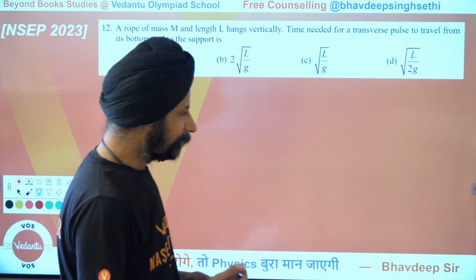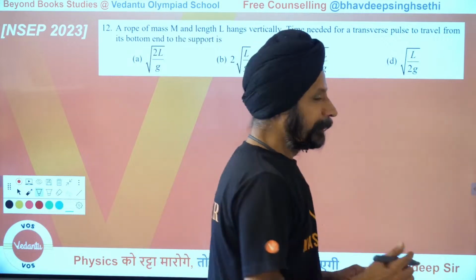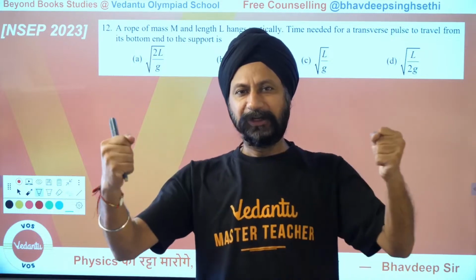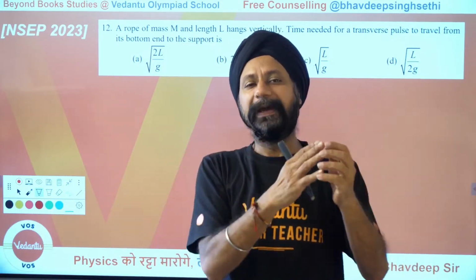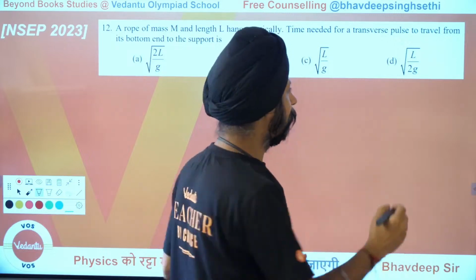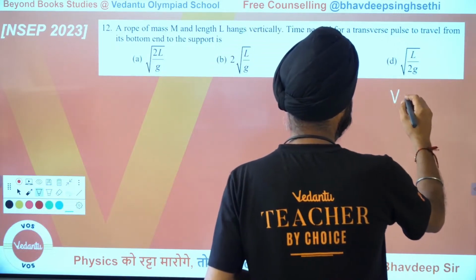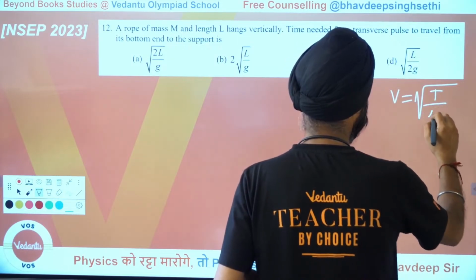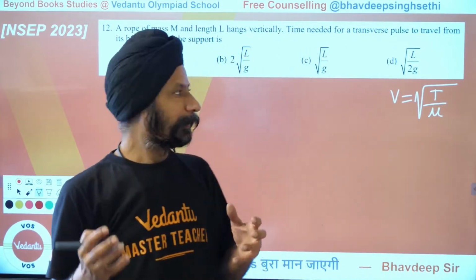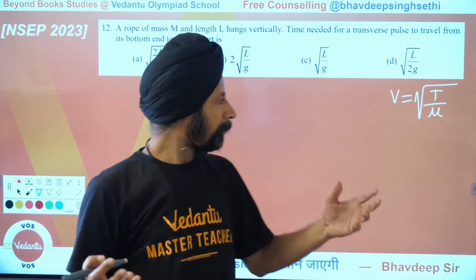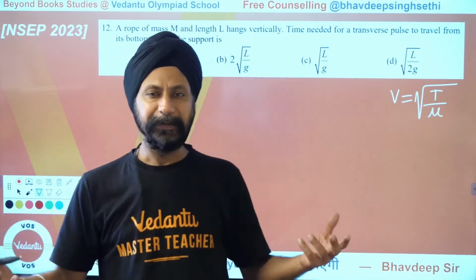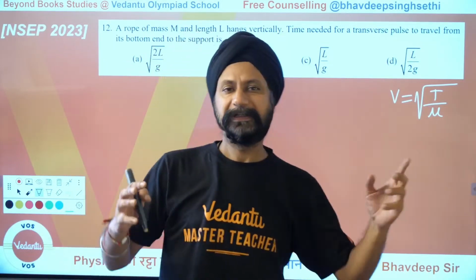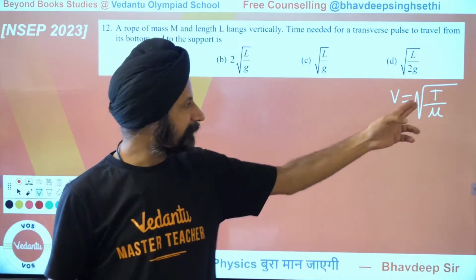So let's first understand the concept here. If there is a rope, it has a tension, and you're trying to make a wave or a pulse move through that. The velocity of that pulse or wave is going to be square root of T over mu. Now, what is mu? Mu is the mass per unit length, kilograms per meter. That's the linear mass density, and T is the tension in the rope.